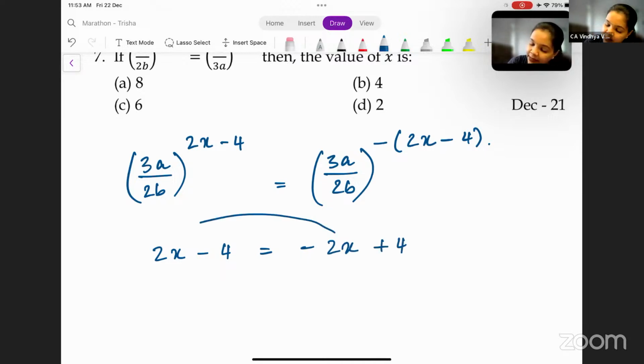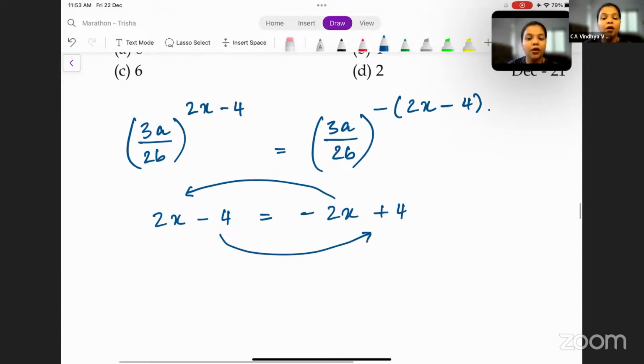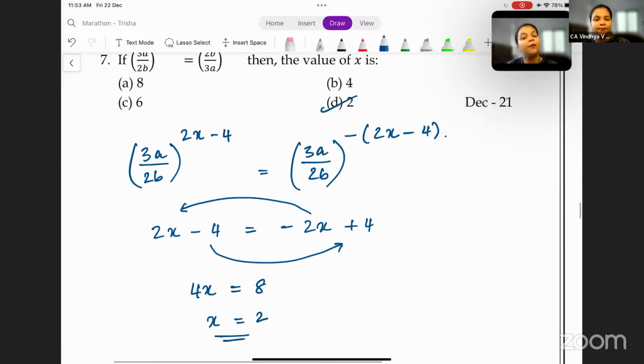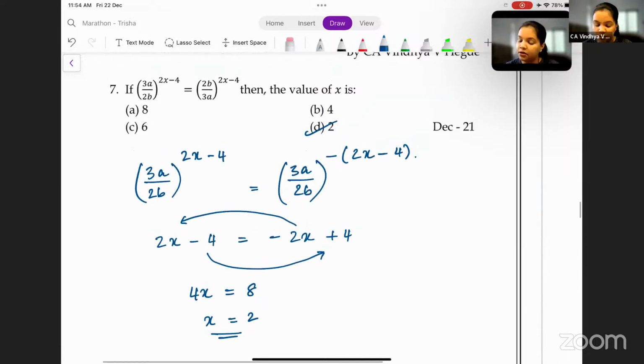Get the terms with x on one side and constants on the other. Minus 2x, when you get it to the other side, it becomes plus 2x. So 2x plus 2x is 4x, and here 4 plus 4 is 8. So can I say the value of x is 2? A very simple solution, but to get the solution, you need to know the laws of indices carefully. Yes, correct. Yes, Pranvi, correct.